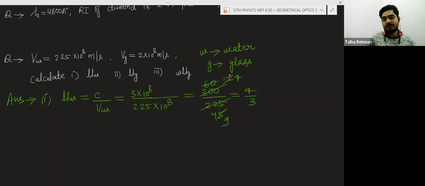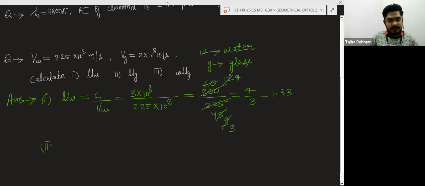So 3 4s are 12 and 3 3s are 9. So 4 by 3 you will get. And further, if you want to solve it, you can. When you divide it, 3 ones are 3, and 1.33, I think. 3333 you will get.